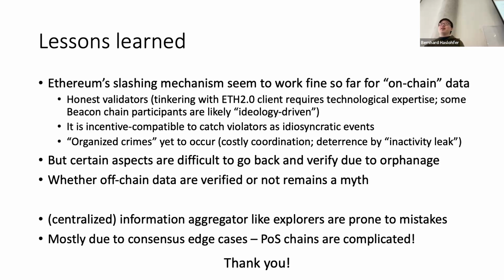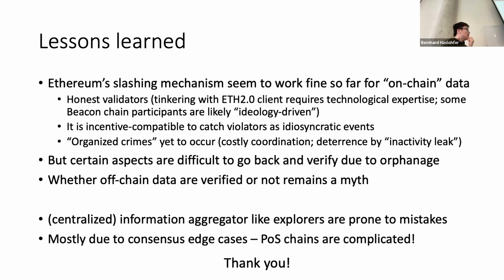It's called beaconcha.in, and I think it's the largest that has the attestation data, because all the other data sources don't even have the attestation data that we need to generate the cryptographic proof. Probably you need to run a full node, an archive node, to get all of this data.